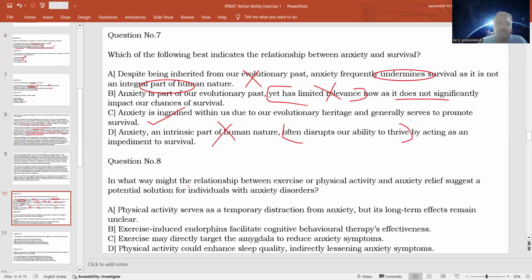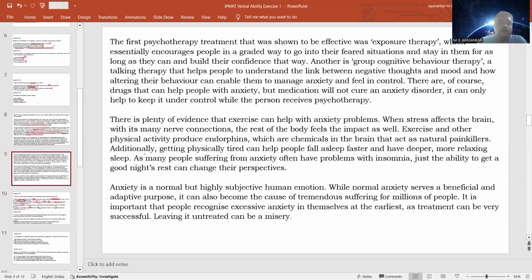Now, question number 8. In what way might the relationship between exercise and physical activity and anxiety relief suggest a potential solution for individuals with anxiety disorder? So, it is given in the 5th para. Exercise can help people with anxiety problems. Why?